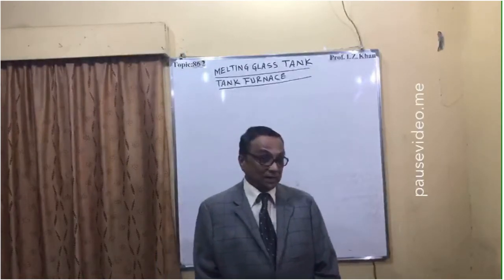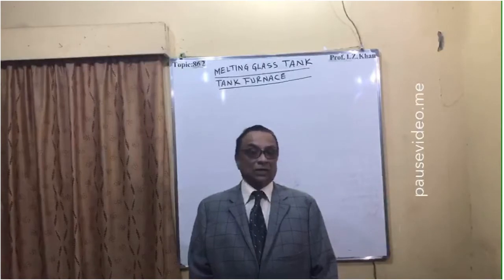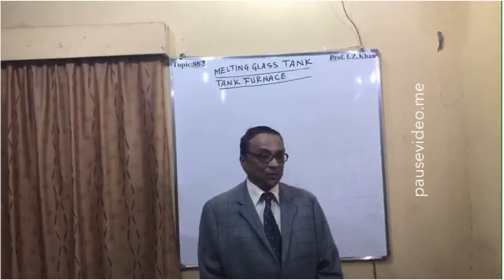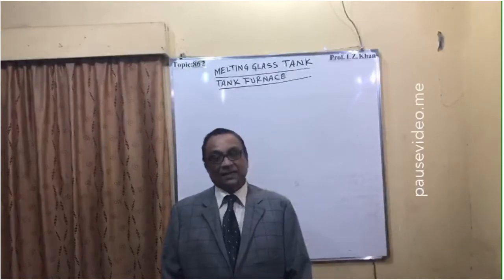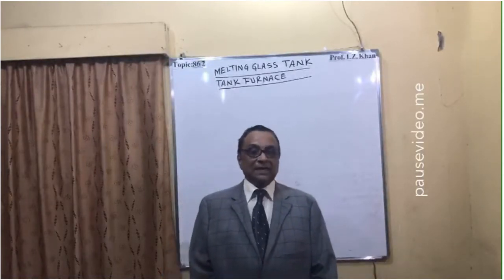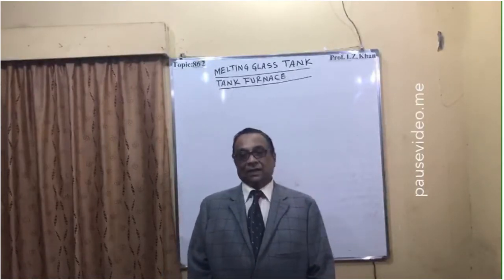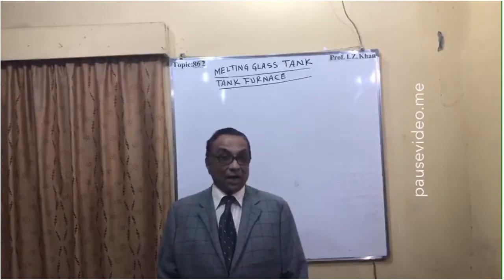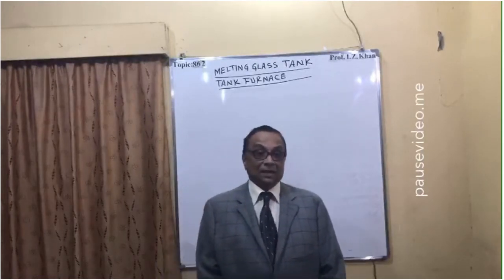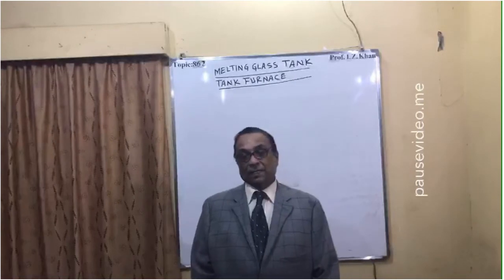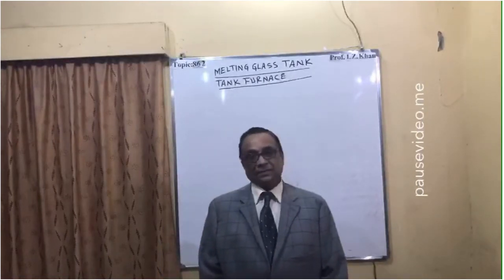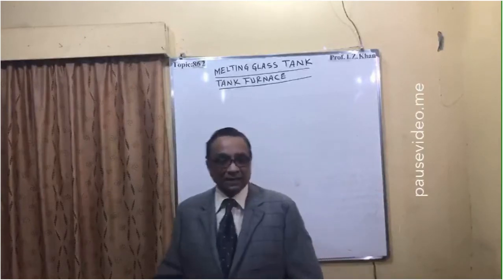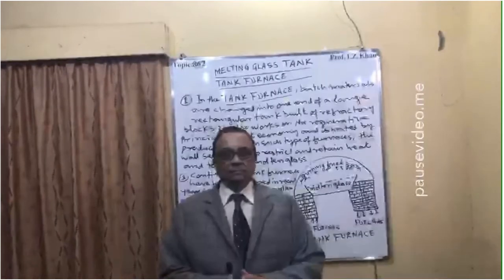Sodium silicate and calcium silicate combine together to give sodium calcium silicate, which is approximately the formula of glass. I can't say 100%, that's why I am saying approximately. So all these things I am going to discuss one by one.